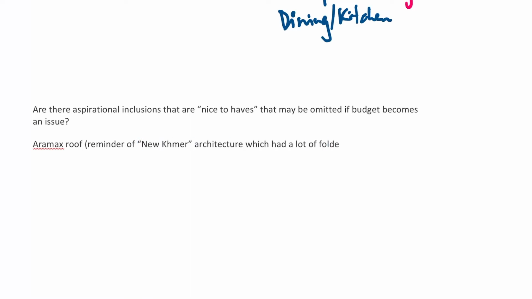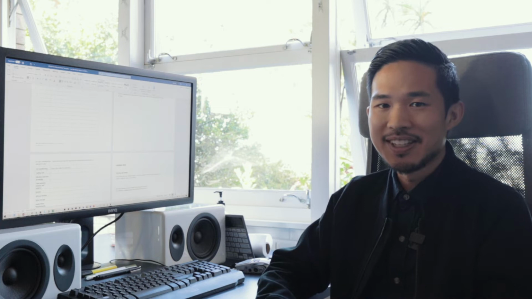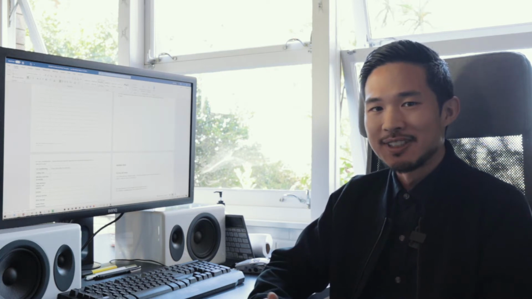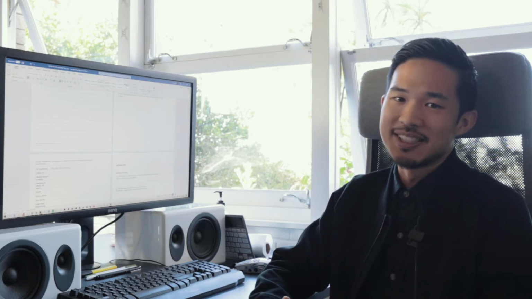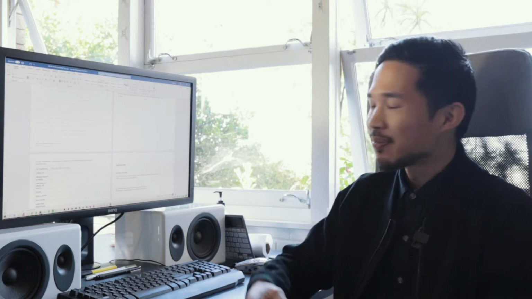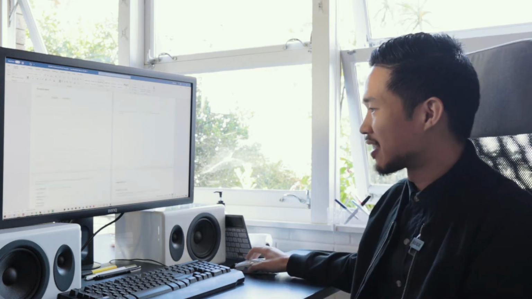So things that are nice to have that if budget becomes an issue, which it often does, then these things might be the first on the chopping block, so to speak. So people might have preferences for electronic toilets. Like that's a fancy thing that's nice to have, but if budget becomes an issue, that might be the first to go. So as we fill these things, that really sets the baseline for the project.